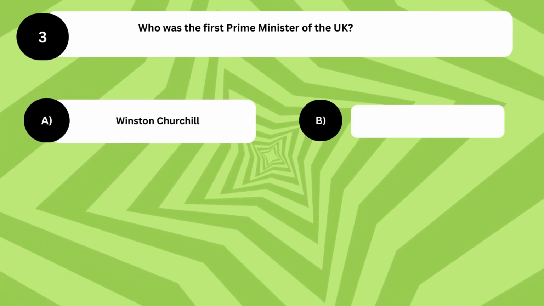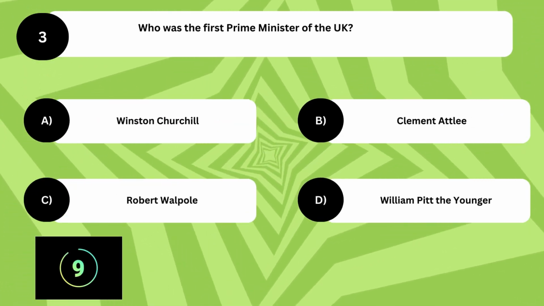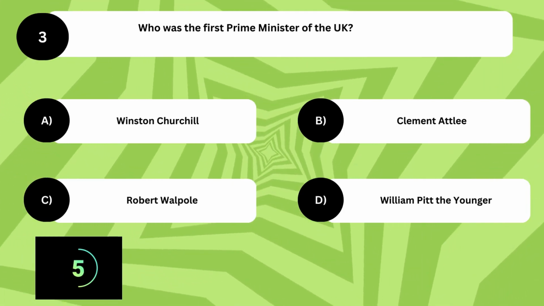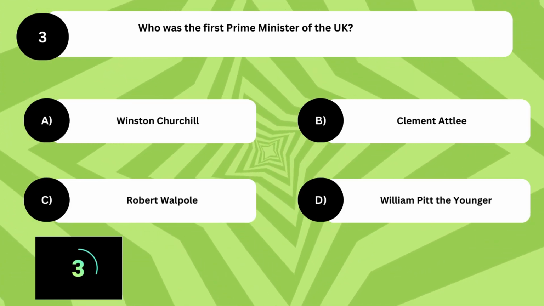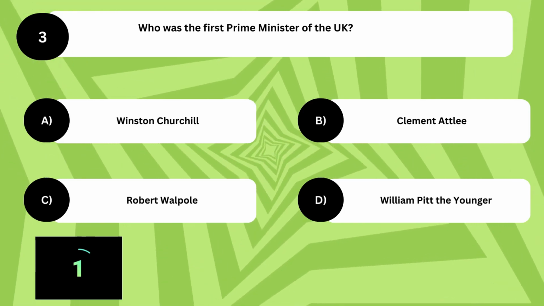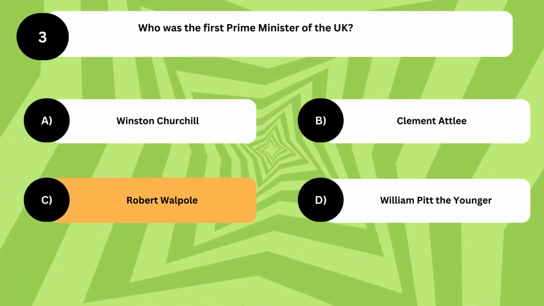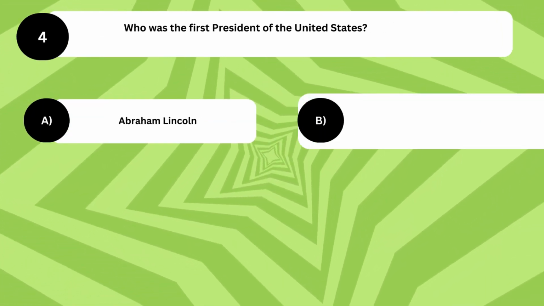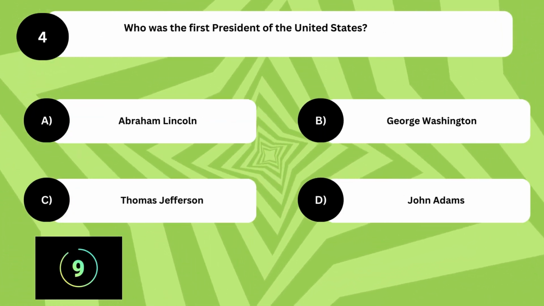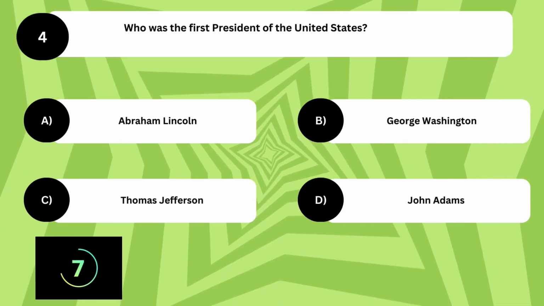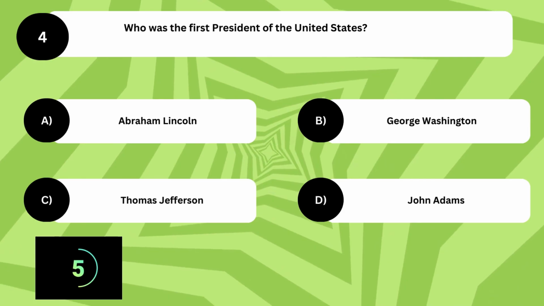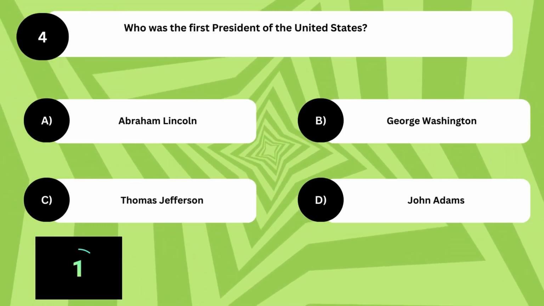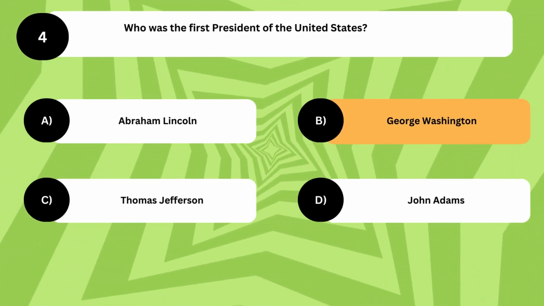Who was the first Prime Minister of the UK? The answer is C. Robert Walpole. Who was the first President of the United States? The answer is B. George Washington.